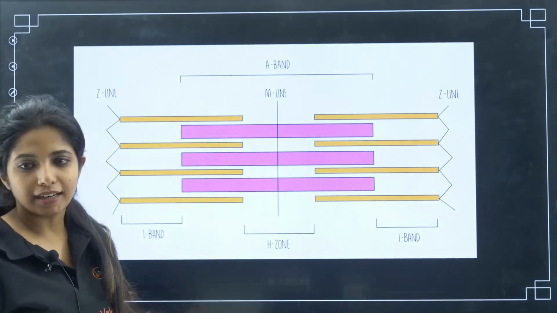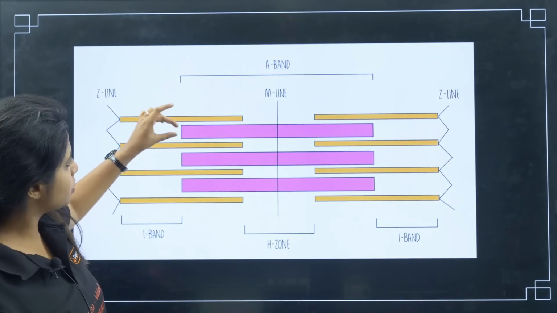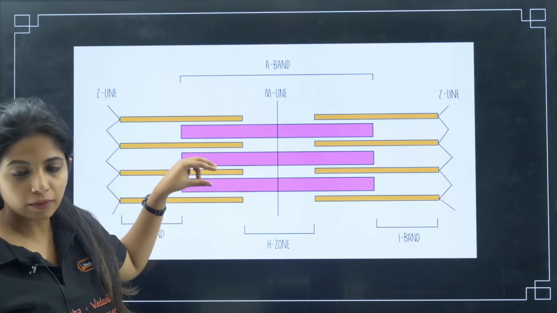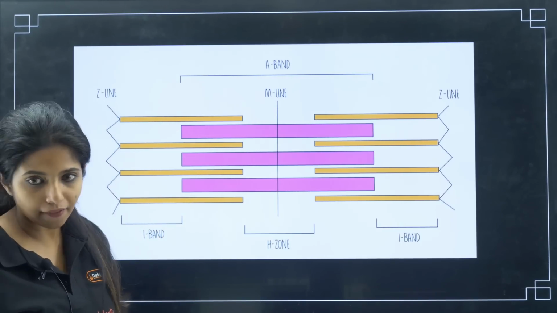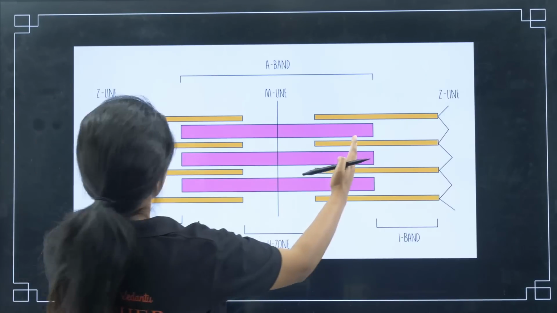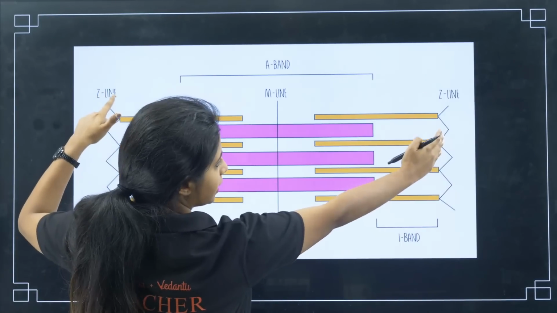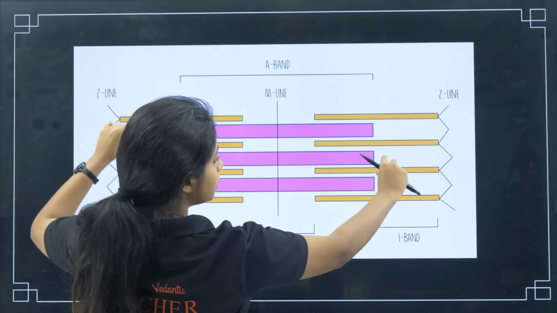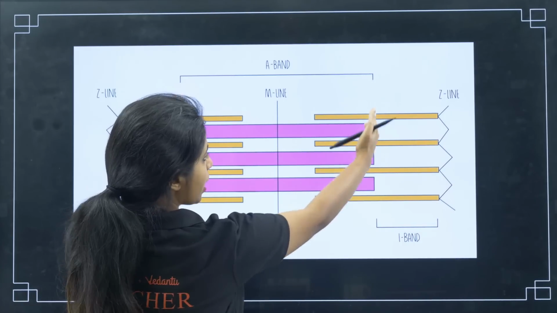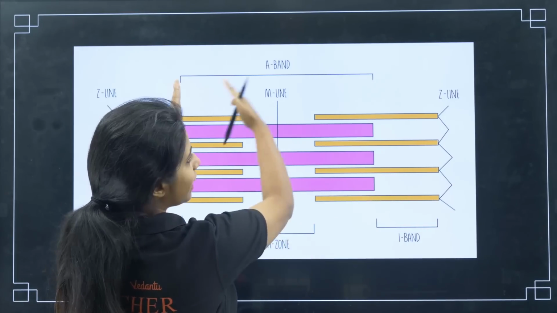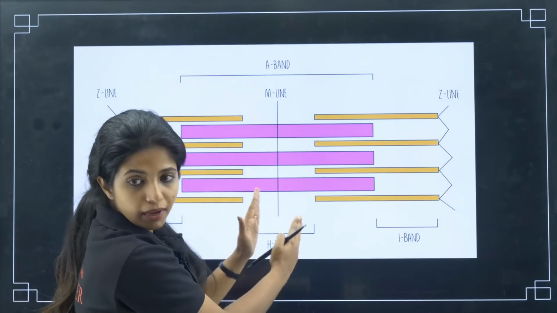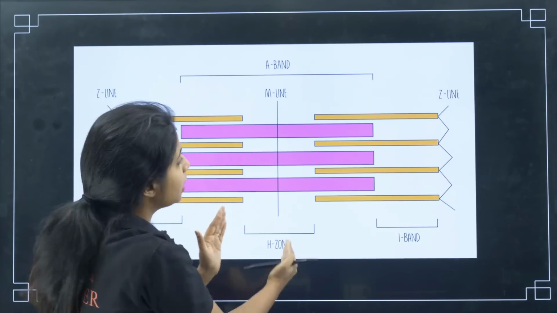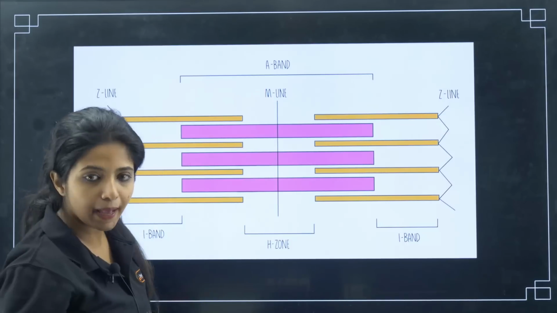Yes, and I was explaining this, but if you still didn't get it, I have a picture for that as well. So over here, my dear children, as you see, these pink color bands are the myosin filaments that you have, and this one is the actin filaments that you have. Now, over this area, this is a Z line, this is a Z line. In between that, you have the actin filaments and the myosin filaments. So the area which has both of them is known as the A band. Now, in that, the middle area where there is only myosin, you call this an H zone, and also there is a line, this is known as the M line.